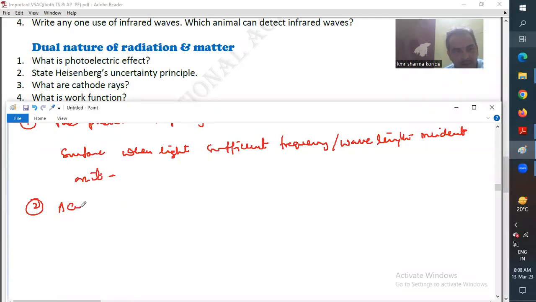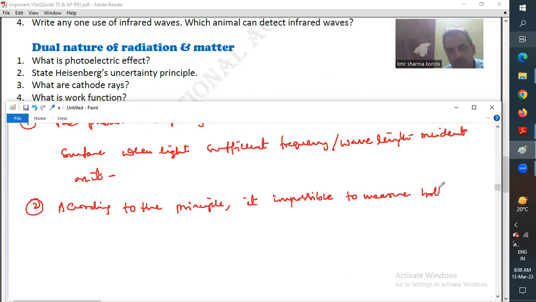According to the principle, it is impossible to measure both position and momentum of a particle simultaneously.